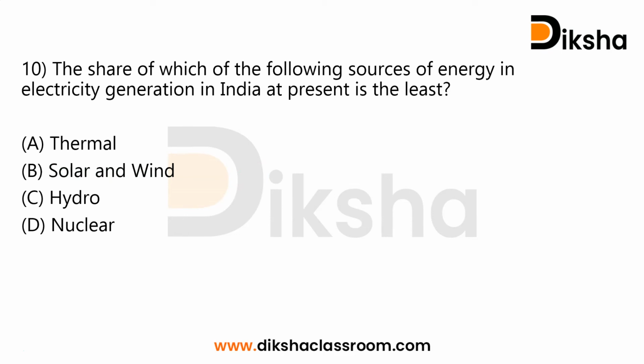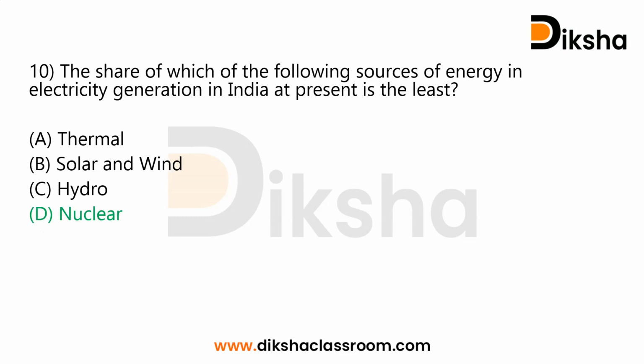Moving to question number 10, the last question of this episode. The share of which of the following sources of energy in electricity generation in India at present is the least? Remember, the question is regarding which is the least. It's not about which is the highest share, it's about which is the least share. You have option A thermal, option B solar and wind, option C hydro, option D nuclear. The answer is nuclear. As of now, nuclear is the least source of energy among the given options.